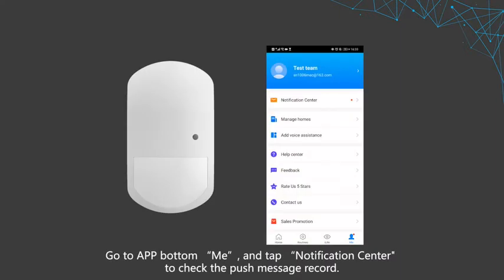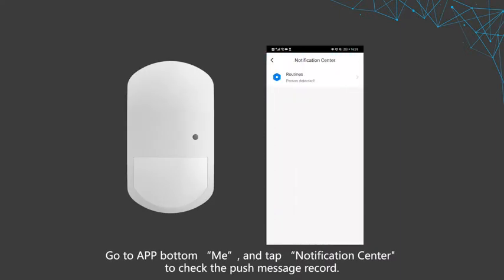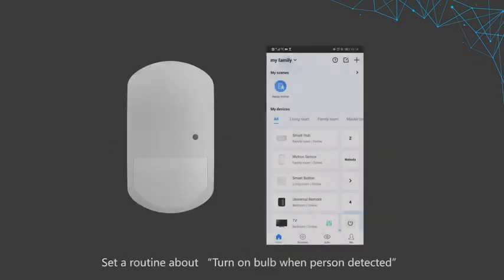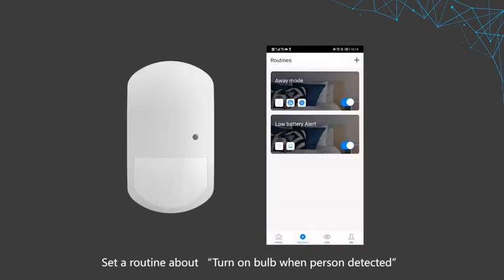Go to App Bottom Me, and tap Notification Center to check the push message record. Set a routine about turn on bulb when person detected.